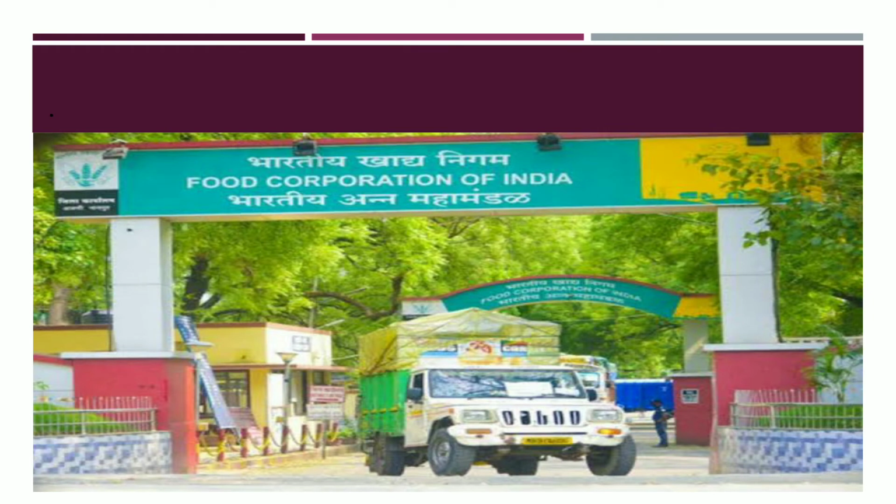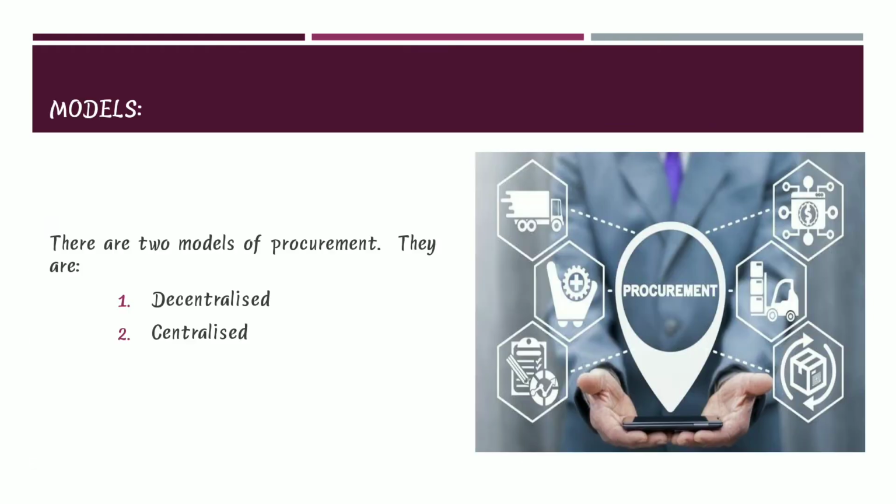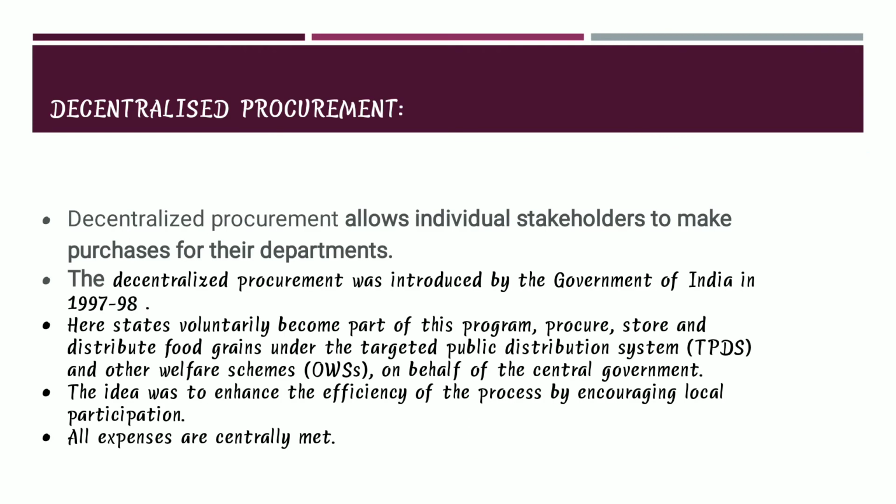This is a picture representing the Food Corporation of India. Next is models. There are two models of procurement. They are decentralized and centralized models.